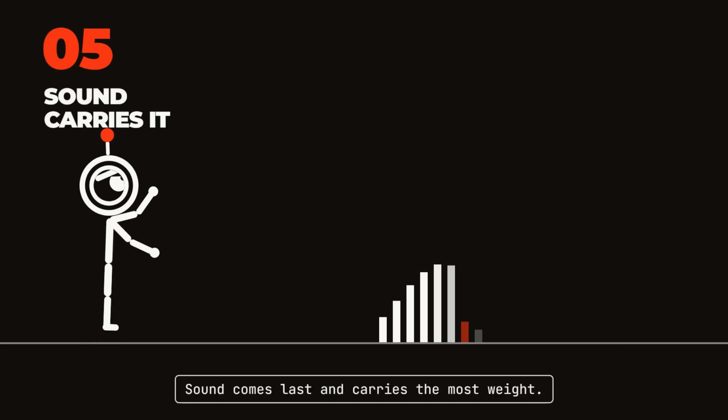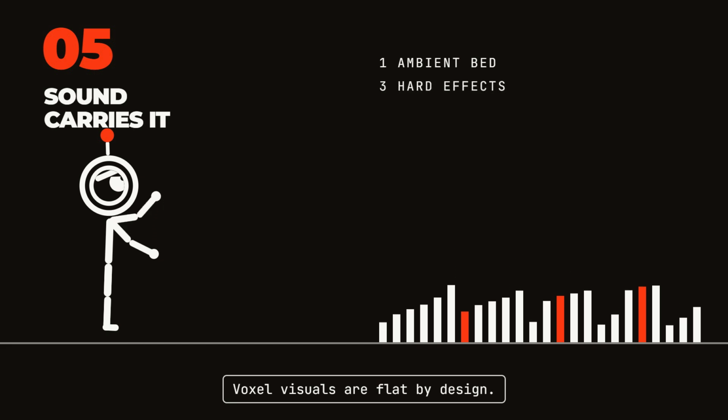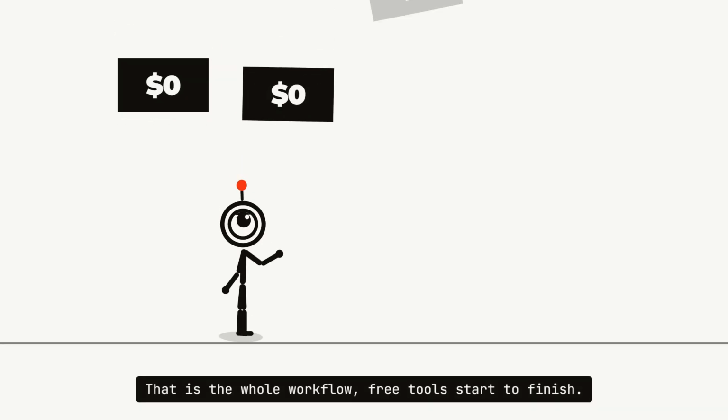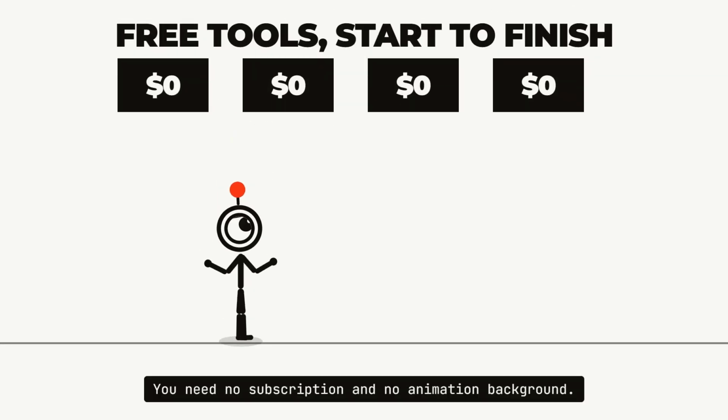Step 5. Sound comes last and carries the most weight. Voxel visuals are flat by design. Lay 1 ambient bed, drop 3 hard effects, and put nothing under the dialogue. That is the whole workflow, free tool start to finish. You need no subscription and no animation background.